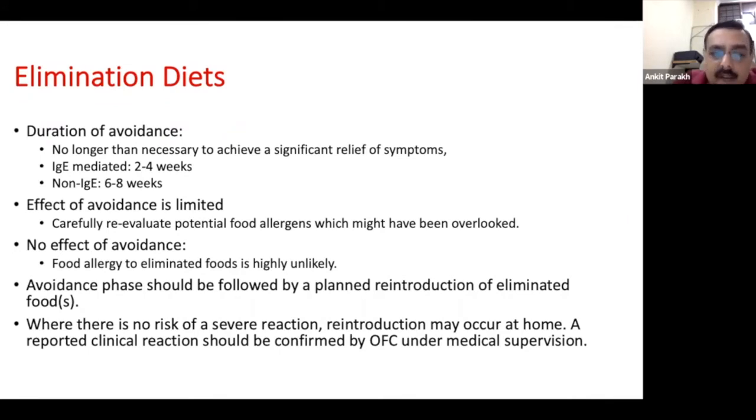If there is no effect of avoidance and you're sure that the diet which you had recommended was fine and has been properly followed, it means that this particular food is unlikely to be associated with the symptoms which they are reporting. An avoidance phase should always be followed by a planned reintroduction of the eliminated food in a proper manner. Now, if the reaction has been minor, then you might do that at home. But if the reaction was something like an anaphylaxis, then obviously it has to be done in the hospital setting.